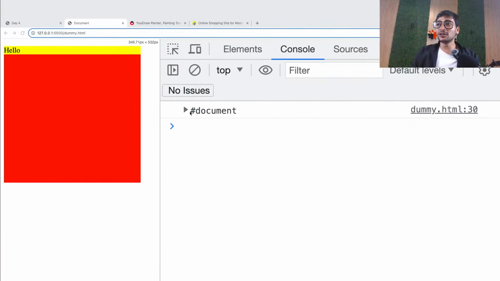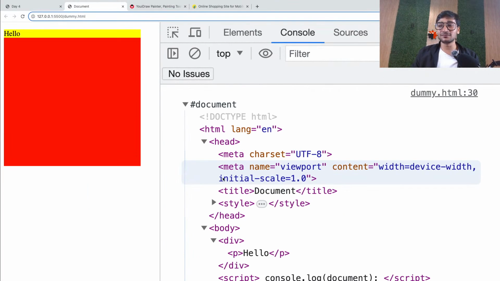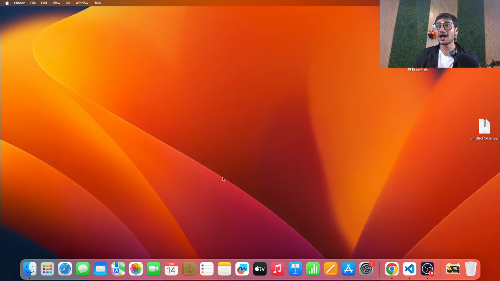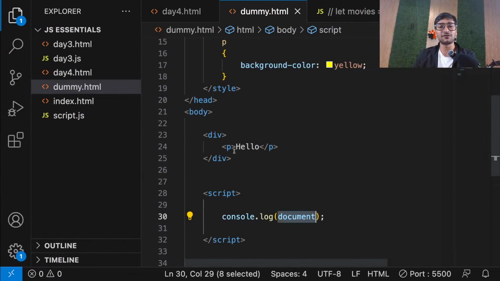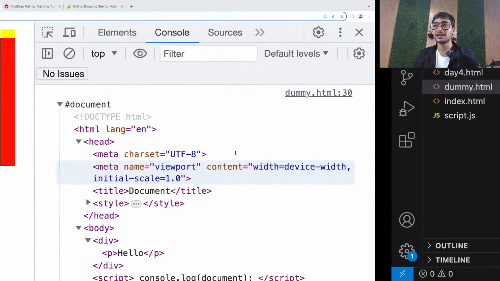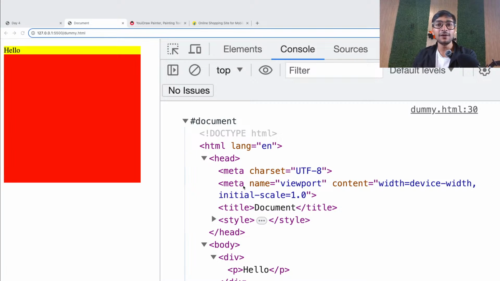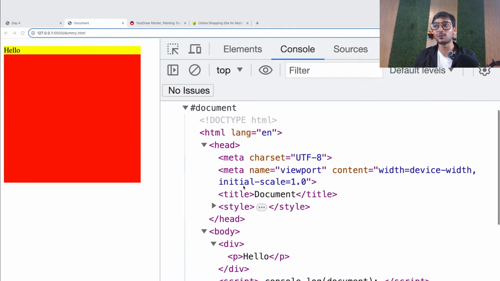Even though this whole thing looks like your code, this is the browser tree. It can't show you the tree, so it shows it like code. But trust me, this code and the code that you see here are different. This is the code that you wrote. This is the code formed by understanding the tree. JavaScript is going to manipulate this tree.